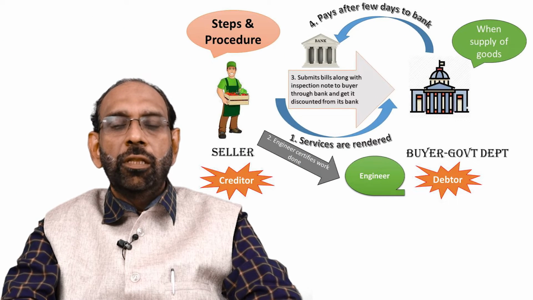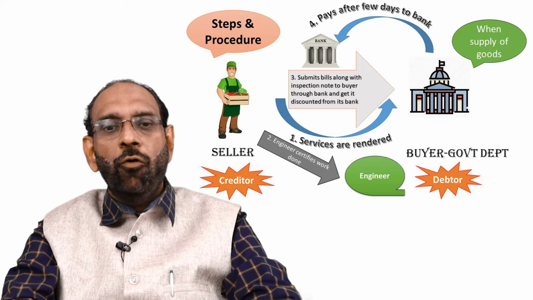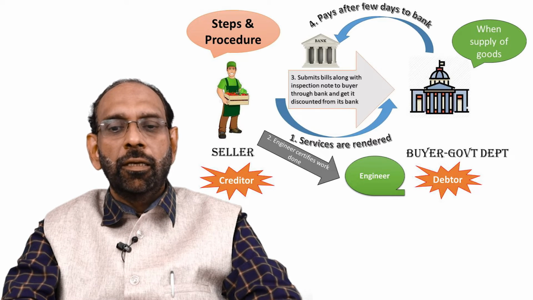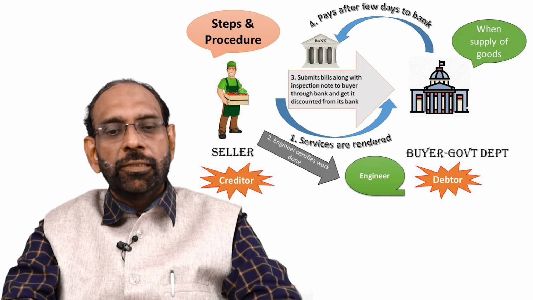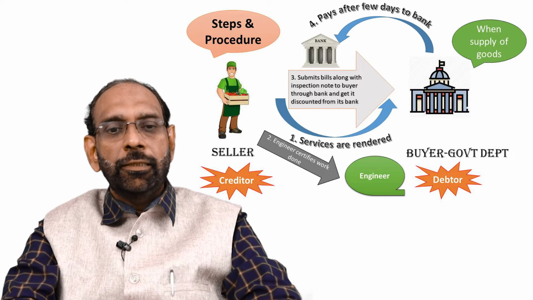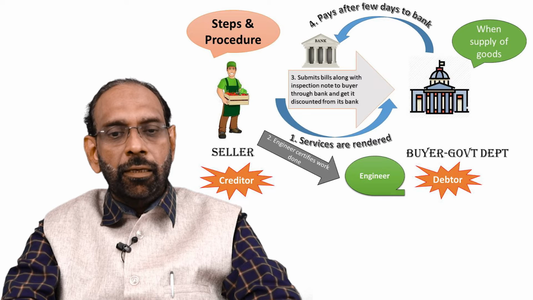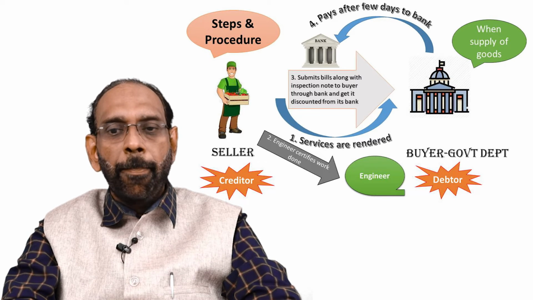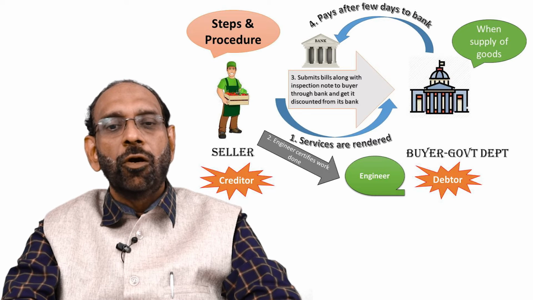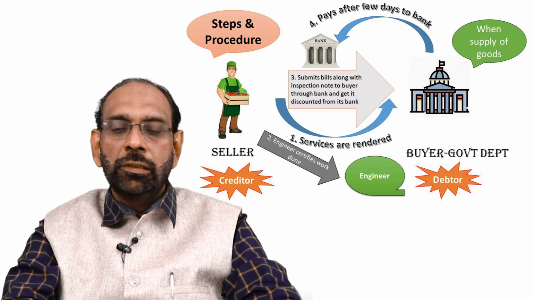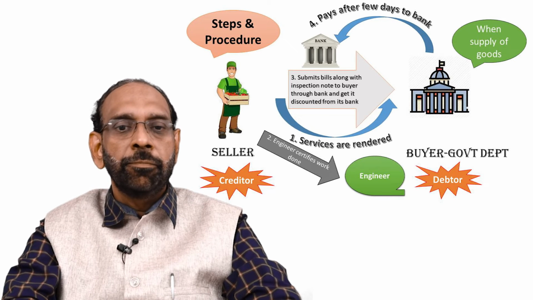Let's analyze when the services are rendered and how it takes place. So again, the same relation, creditor and debtor, and here the debtor is basically the government department. So presuming that an engineer certifies the work done, the services rendered are certified by an engineer. In that context, the bills are submitted after rendering of the services and certification, through the bank, and the payment happens from the government after a few days. And this is how, like supply of goods, the rendering of services takes place.